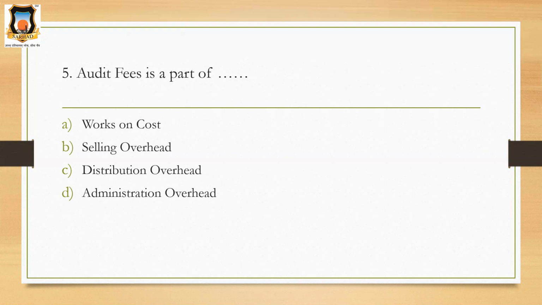Okay, audit of books of accounts. So whatever fees are paid for doing audit is your administration overhead. Okay, it is not related with your product or your production process. So the correct option is administration overhead.